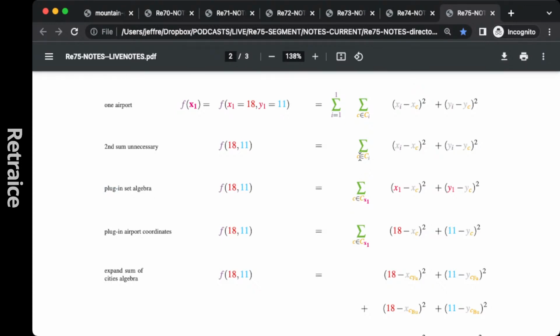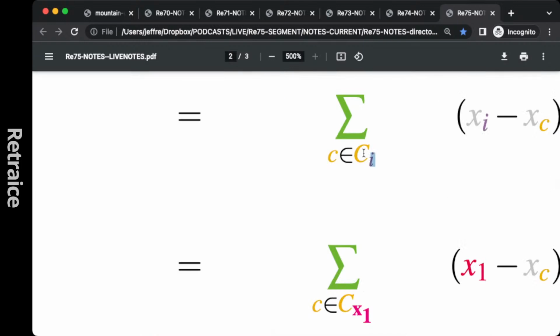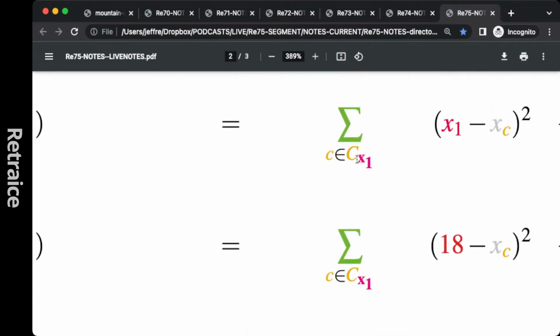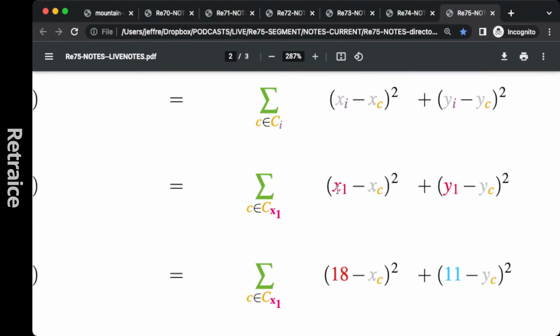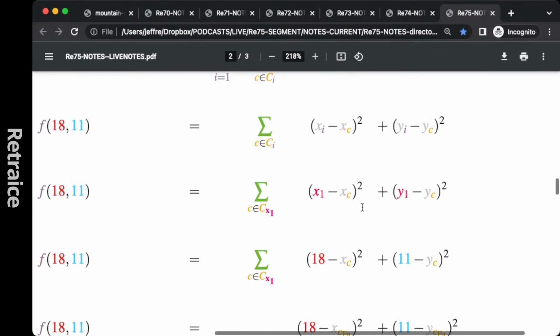Up here, this says for each city that is in the set of cities closest to the airport i. Can you see that? Well, we've already picked our airport. There's no need for it to be i. It's airport x sub 1 because we only have one. Our vector only has one airport in it. So now we're talking about the cities that are in the set of cities closest to airport 1, and we plug in the coordinates of airport 1, x sub 1 and y sub 1 over here.